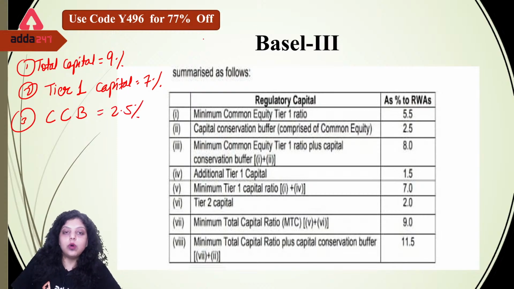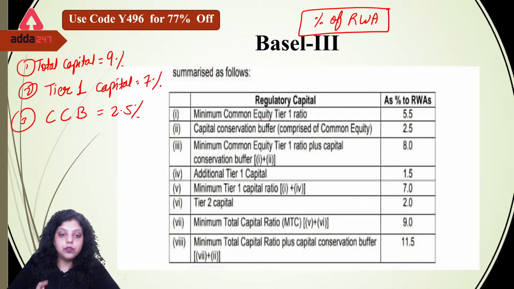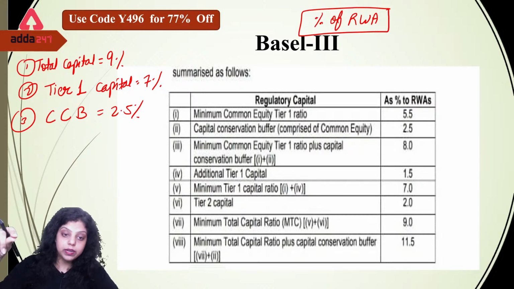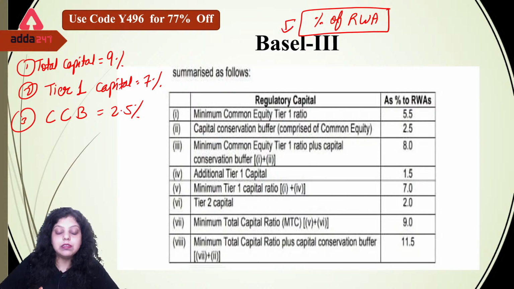Acha, whenever you are studying about the maintenance of reserves, don't always remember, in Basel norms we maintain the reserves as a percentage of risk weightage asset. Okay. In Basel you always maintain reserves as a percentage of risk weightage asset.